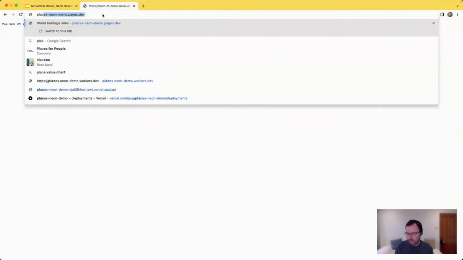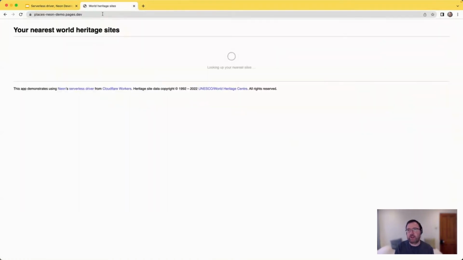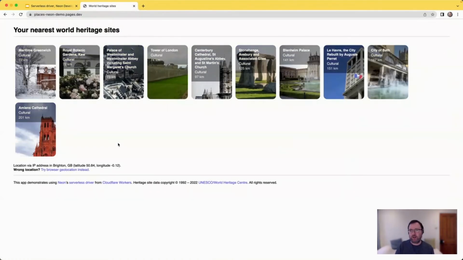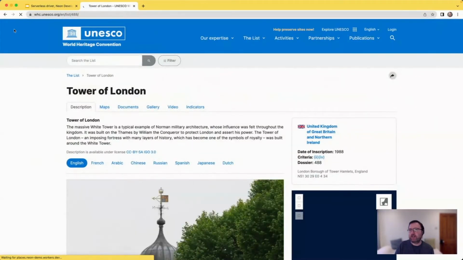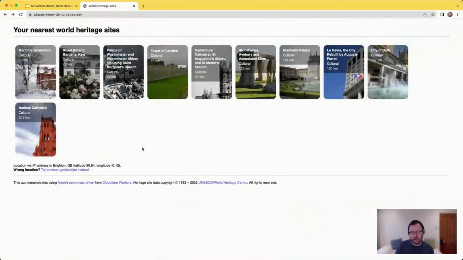First of all, the app is this. And I'm sitting now on the south coast of the UK in Brighton. And so, yeah, the IP geolocation has me in just the right place. And it is showing me my nearest World Heritage sites, some of which I've visited, some of which I've never been to. The Tower of London: I was very close to the Tower of London on the weekend, but I've never actually been there. That would definitely be one that I would like to visit one day, and that will take us to UNESCO for more information if we want that.